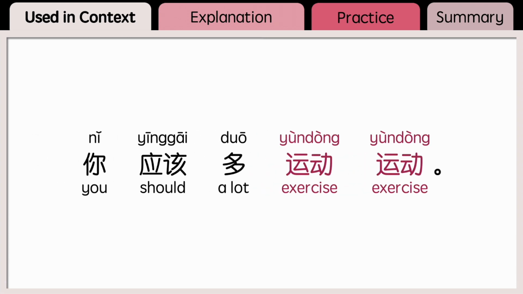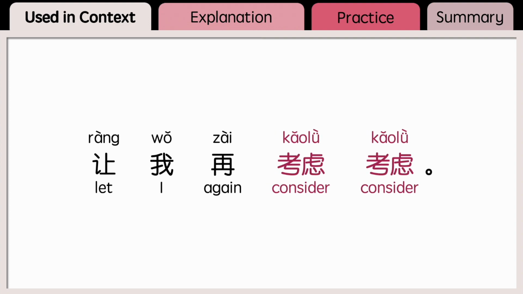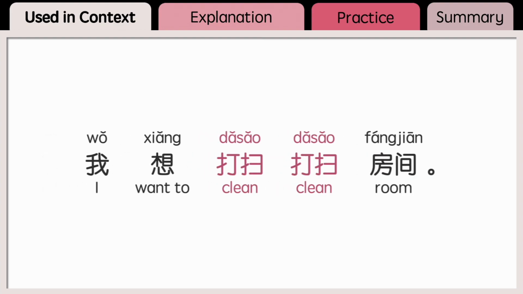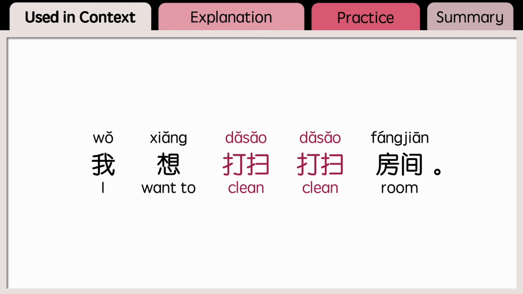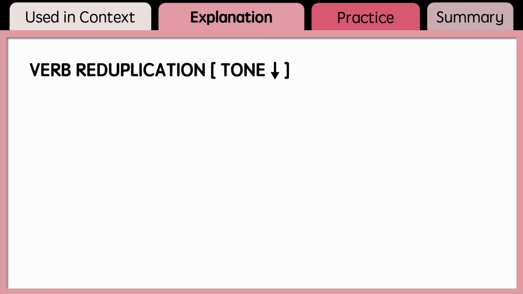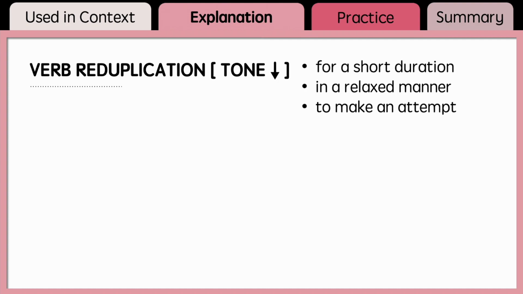你应该多运动运动。让我再考虑考虑。你应该多休息休息。我想打扫打扫房间。你们先讨论讨论这个问题。As I mentioned in the previous video, when a verb is reduplicated, the tone is weakened down. It expresses that the action is done for a short duration in a relaxed manner or to make an attempt. It has the effect of softening the tone.